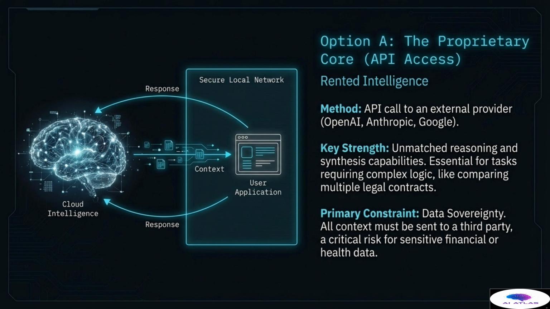However, the primary constraint is severe and often mission-critical: data sovereignty. Every piece of context, every sensitive document required for the task, must be transmitted offsite to a third-party provider. For organizations dealing with highly regulated or sensitive financial, health, or governmental data, this represents an unacceptable compliance risk and is frequently a non-starter from a legal standpoint. The security perimeter extends far beyond our direct control, compromising the integrity of our data stream.